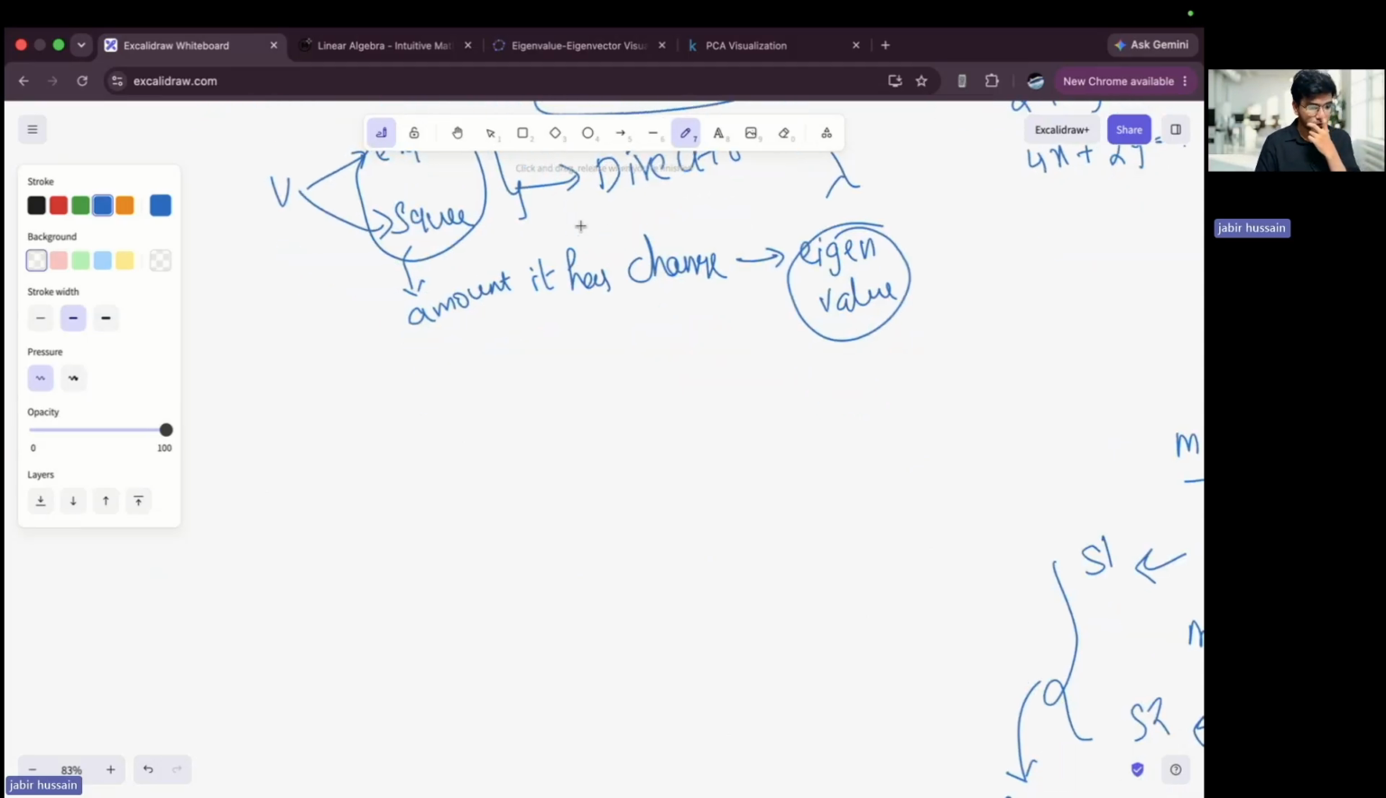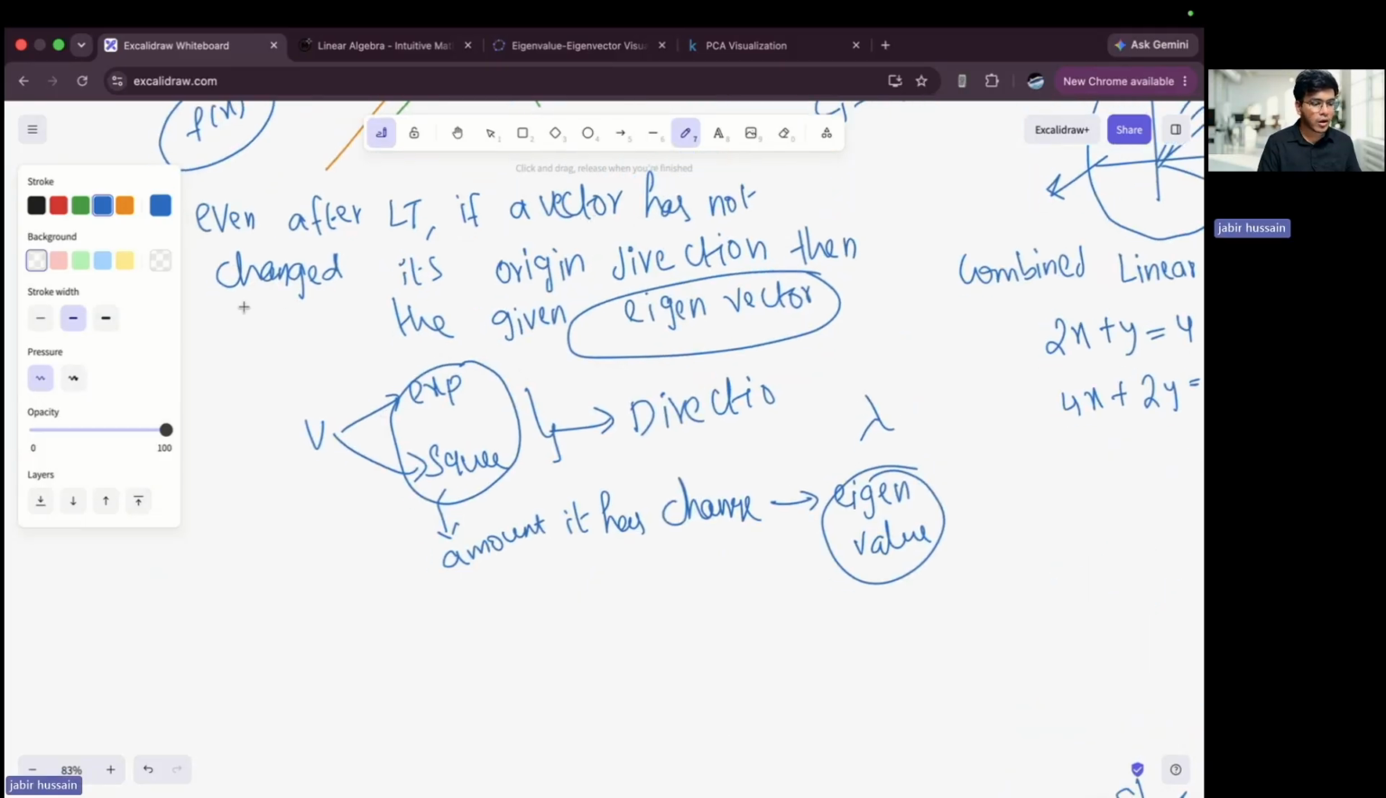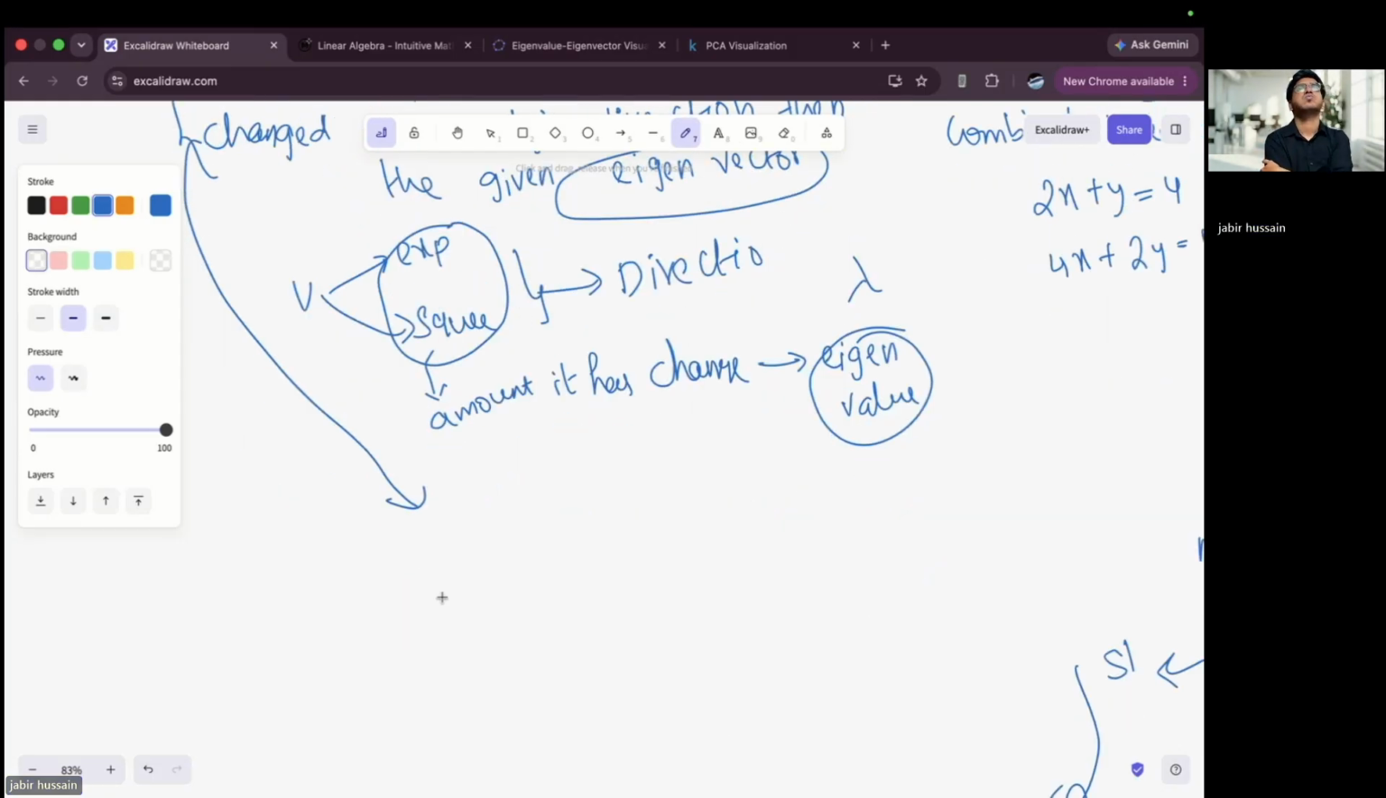Let's try to draw mathematical expressions from the definition. Let's say my transformation is A, and I did the transformation on V, and even after I did it, my vector has stayed the same. It might have expanded or squashed by lambda, so A V equals lambda V. This equation is known as the equation for eigenvectors. Till now, very clear? Thumbs up.